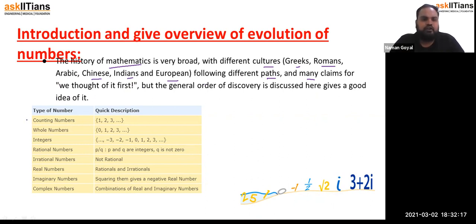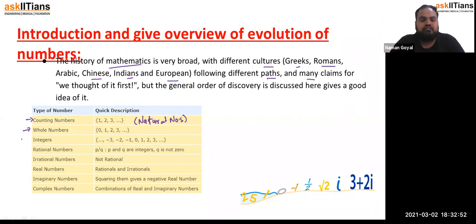First of all, we talk about counting numbers: 1, 2, 3, 4, 5, 6, 7, 8, 9, 10 and so on. These are counting numbers, also known as natural numbers. Next, whole numbers are those which start from 0: 0, 1, 2, 3, 4, 5, 6 and so on to infinity.